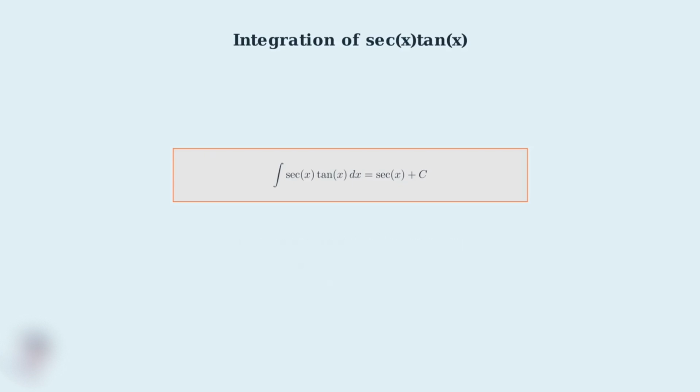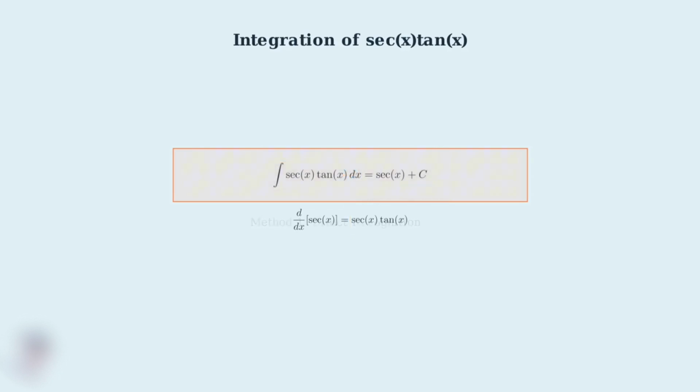The key insight that makes this integral so elegant is understanding the relationship between derivatives and integrals. Let me show you what I mean. Remember that integration is the reverse of differentiation. So if we know that the derivative of secant x equals secant x times tangent x, then we immediately know our integral. This is the fundamental theorem of calculus in action. The integrand, that's secant x times tangent x, is exactly the derivative of our answer, secant x.